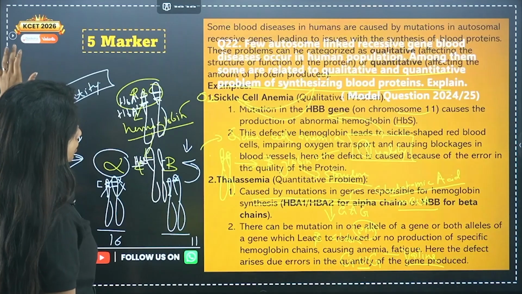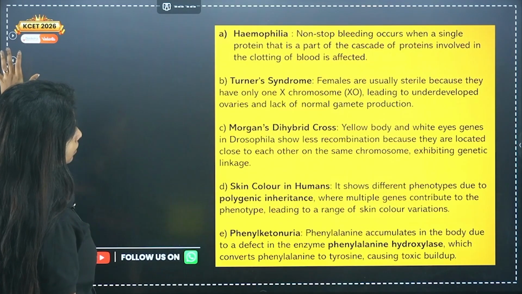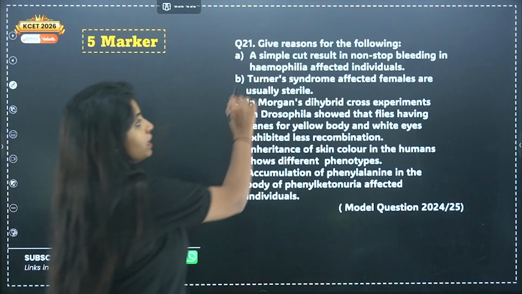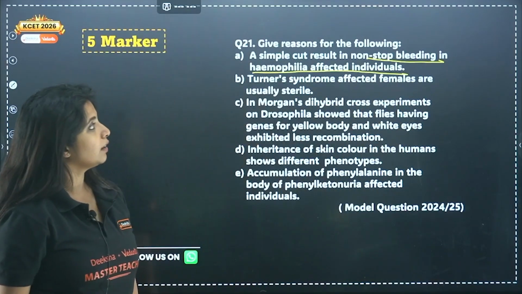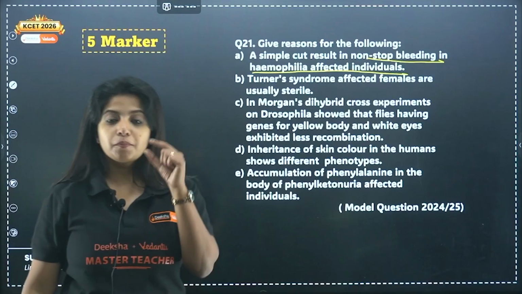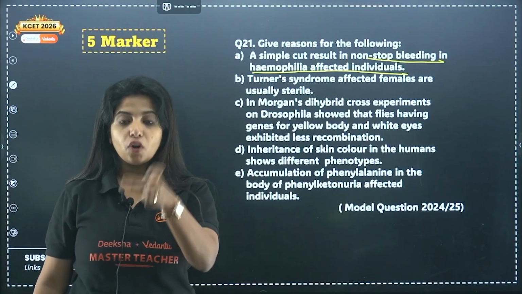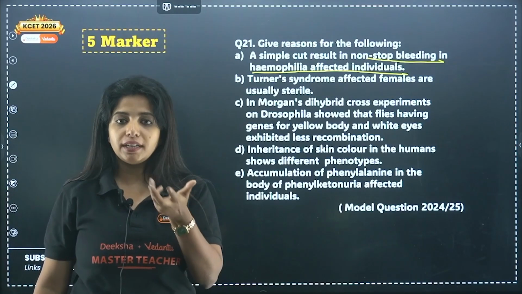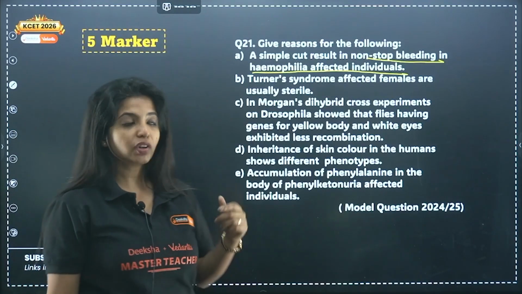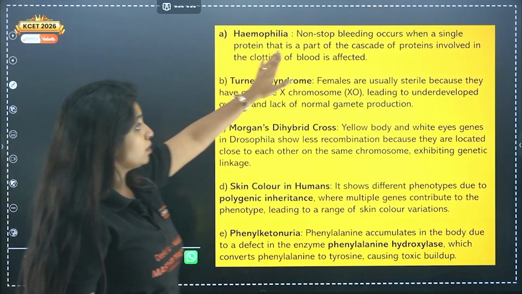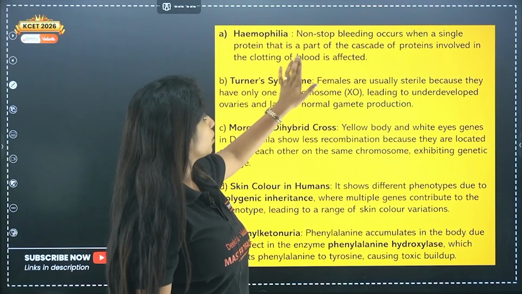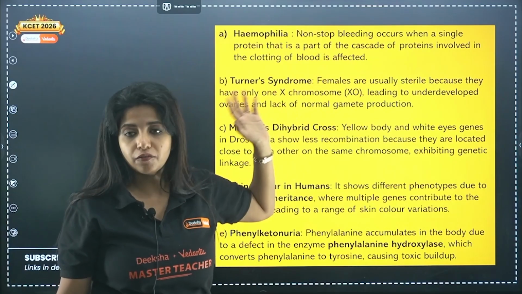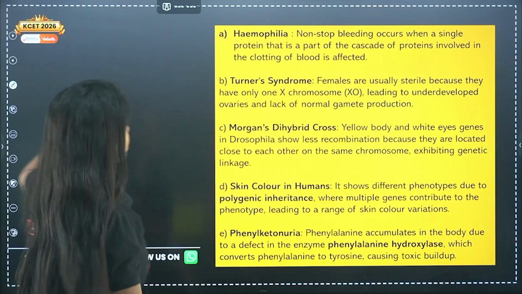Now we go back to this question. A simple cut results in non-stop bleeding in hemophilia affected patients. Give reasons. Why? Because the protein which is responsible for clotting, my dear children, is being mutated. The gene that codes for the protein is being mutated. So how do you write it? Non-stop bleeding occurs when a single protein that is a part of the cascade of proteins involved in the clotting of the blood is being affected, or the gene is actually being affected.